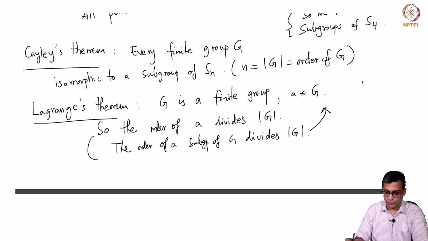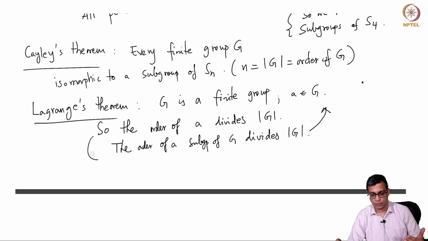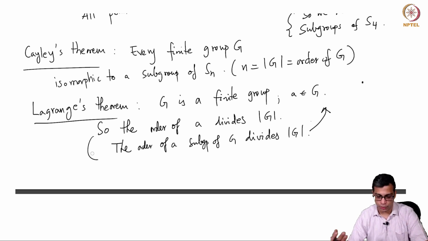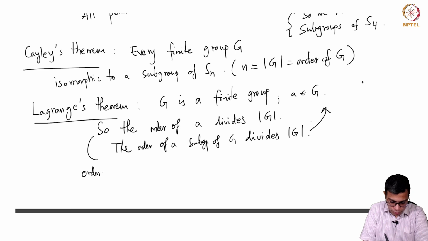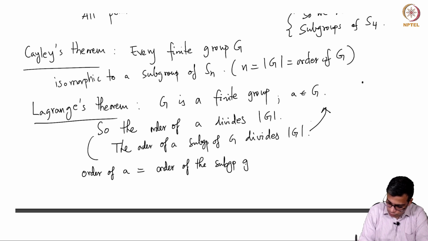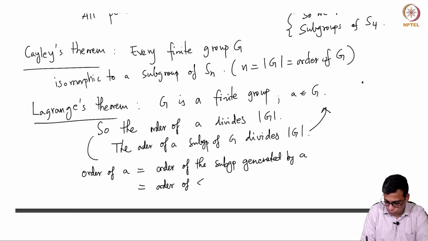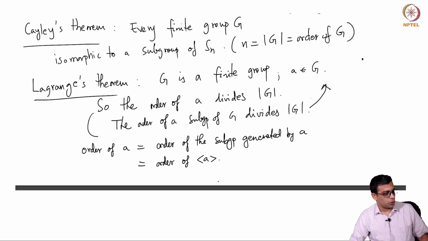So, this really should come first. The order of a subgroup of G divides the order of G itself. So, if you take an element, its order is equal to the order of the subgroup generated by A, which I denote by this symbol. So that divides this. Lagrange's theorem is a very important, foundational result in group theory.